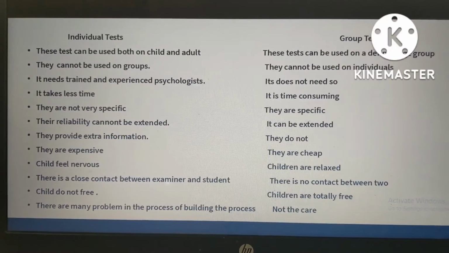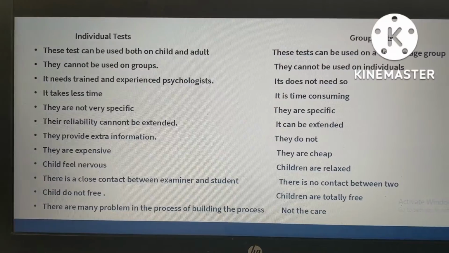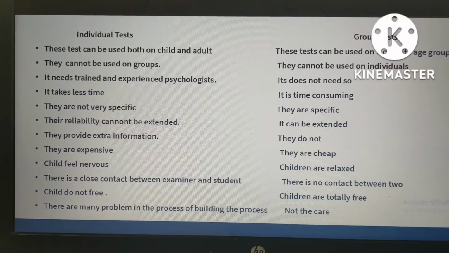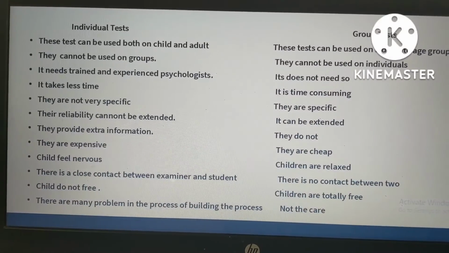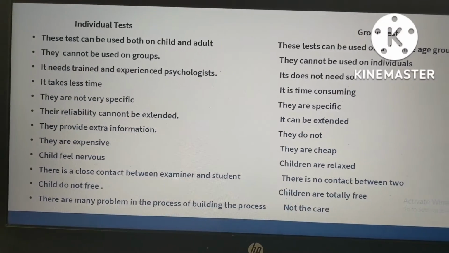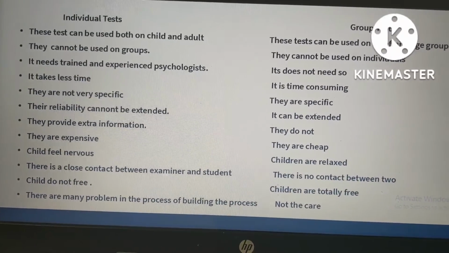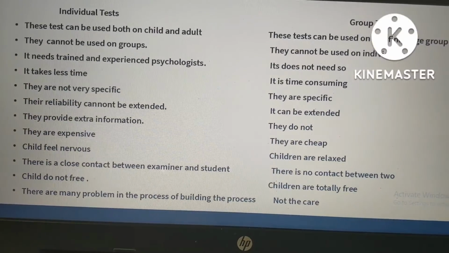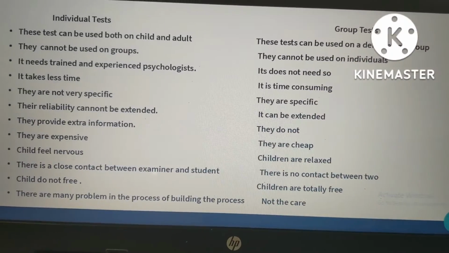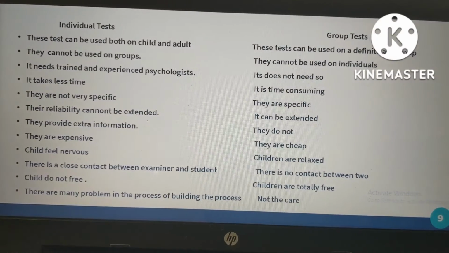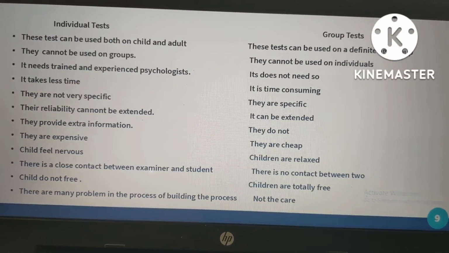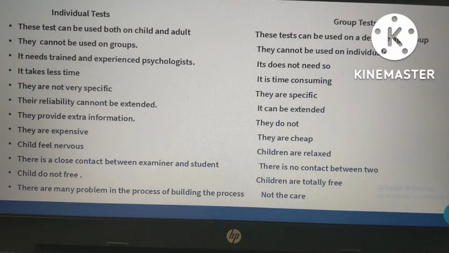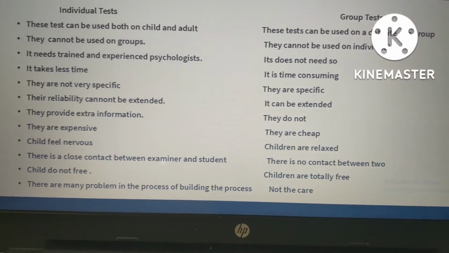And the group test can be used on a definite age group. For example, in the summative assessment we give the same question paper to people or children of the same age group. If grade 7 students are there, the question paper should be distributed among grade 7 students only. One particular question paper will be set, and that same question paper will be shared with that particular age group.